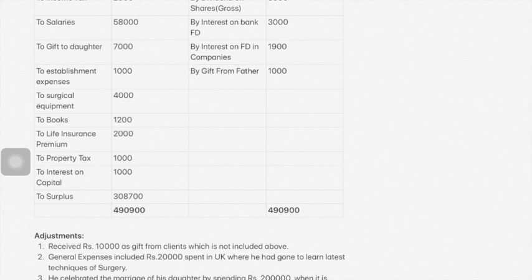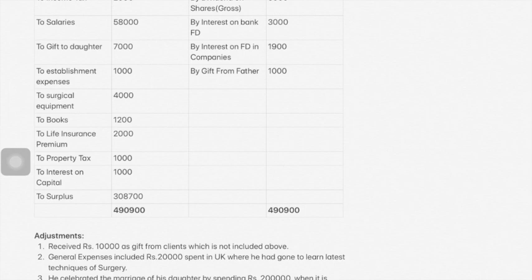When owner is paying to himself, that is not an expense, so you cannot subtract this interest on capital. He has put capital in his business and he is paying himself, so that is not an income, that is not an expense also. So this expense is not applicable. To surplus, this is balancing figure.